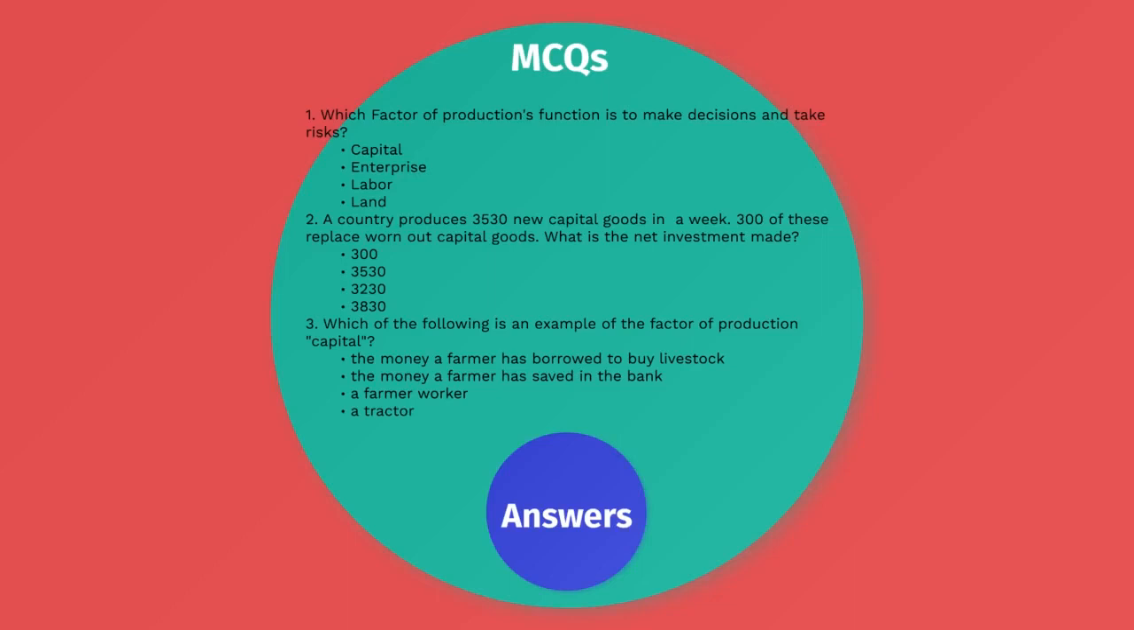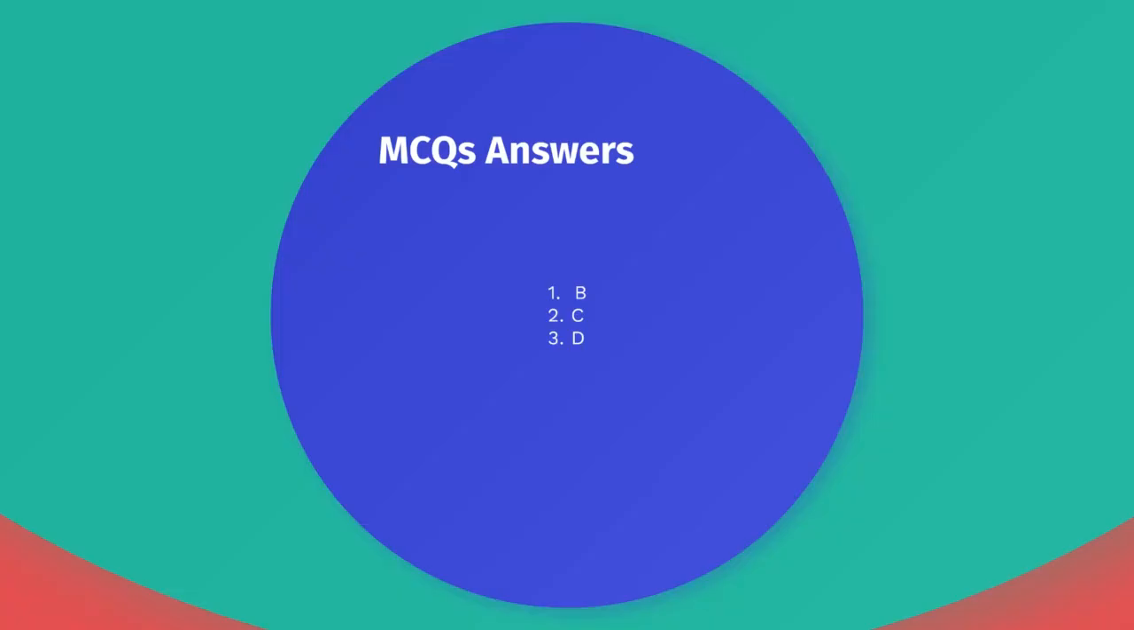A farm worker, a human, is using his physical and mental efforts, so he is labor. But we are talking about capital, and a tractor is a kind of machinery. So we can choose a tractor as an option for capital. So capital will be a tractor, option number D. Yes, I guess we got the answers correct.